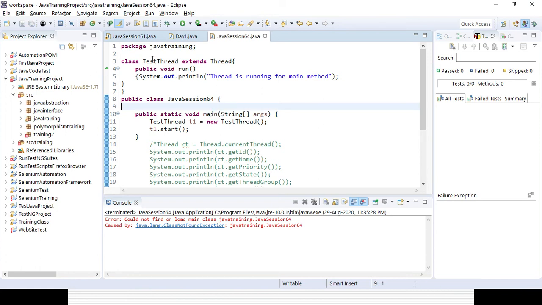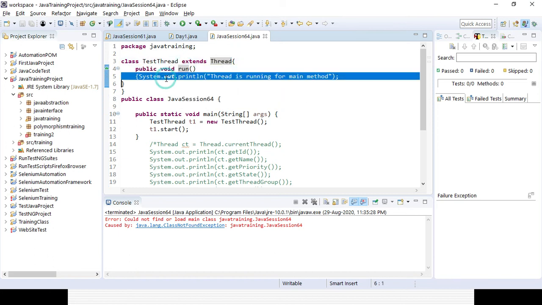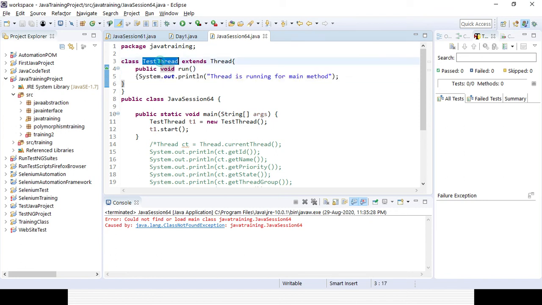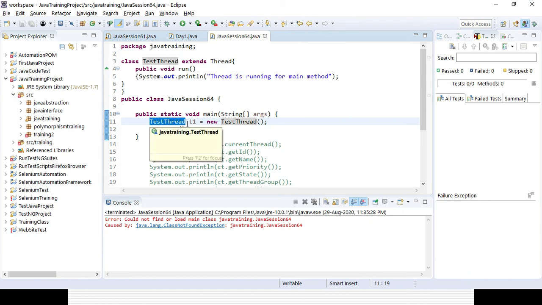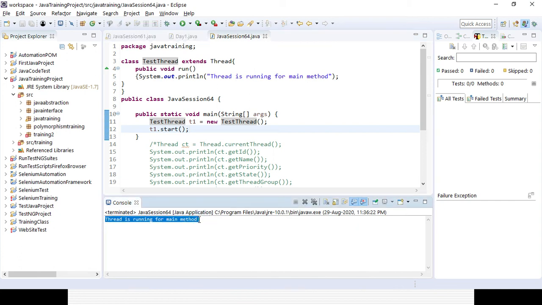So I am creating a class which is extending the Thread class, and in the class I am defining a method. Because its return type is void, obviously I need to use the System.out.println method and give some input. Then, with the class we have created which is extending the Thread class, we are creating an object or instance, then we are starting the thread, so it will give you the output. Thread is running for main thread. So that output is displaying.